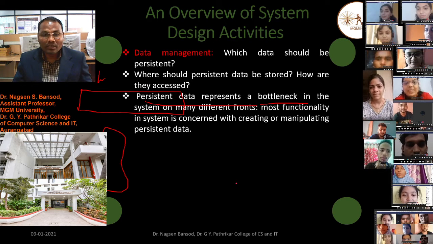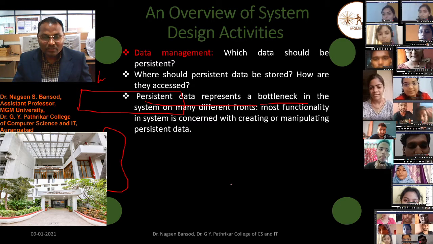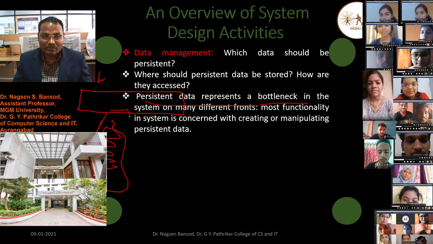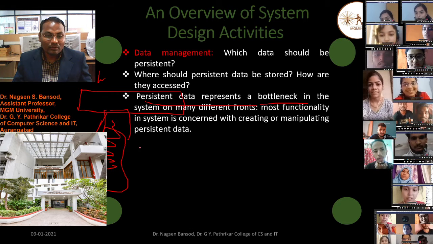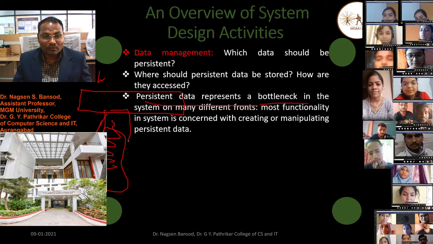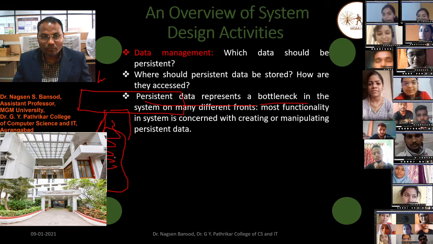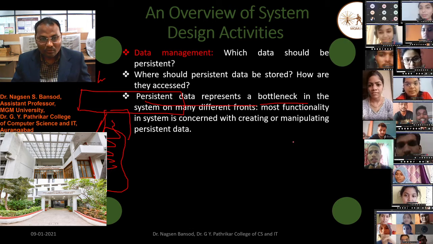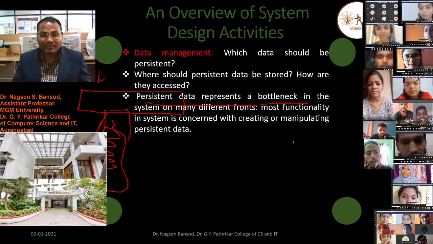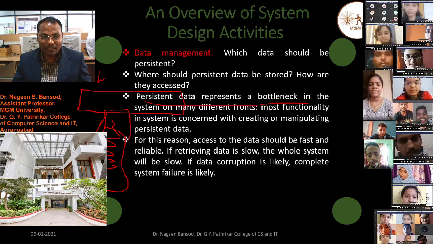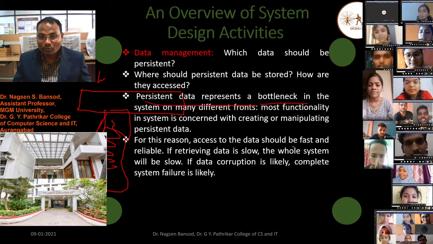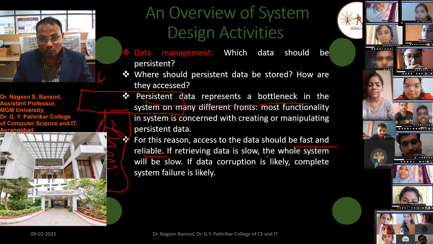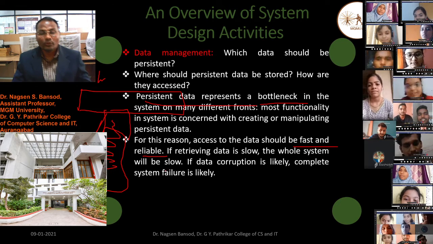This is like a bottleneck: the comments increase as long as our website is working, and this data will keep increasing. Therefore we have to properly store such data, so that we can easily access it and easily analyze it. For this reason, access to the data should be fast and reliable. If retrieving data is slow, the whole system will be slow.